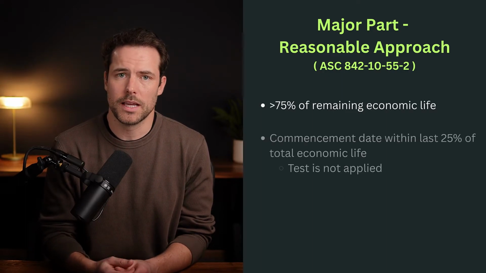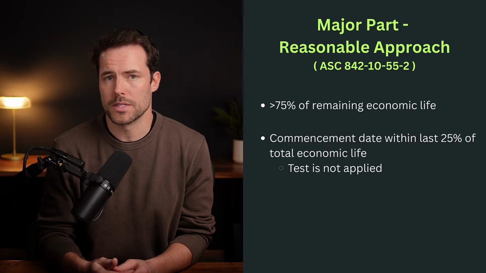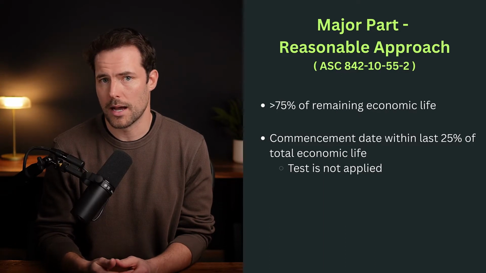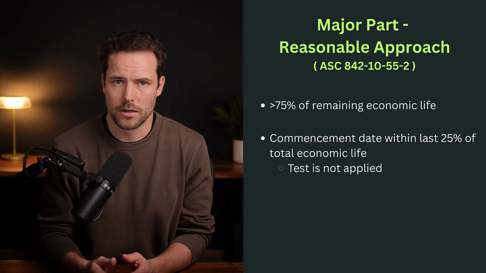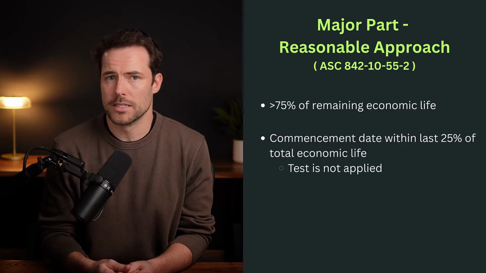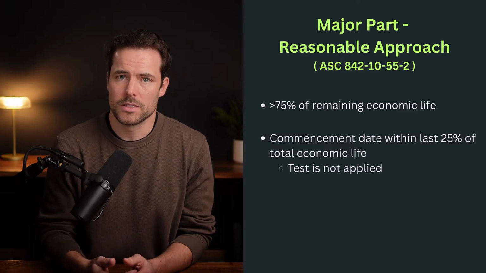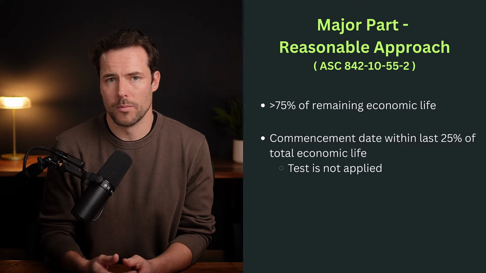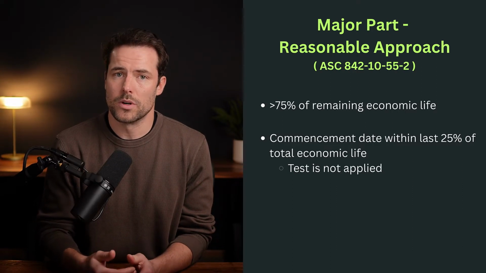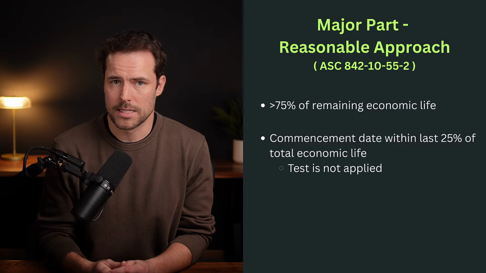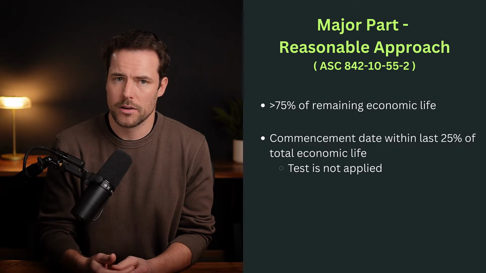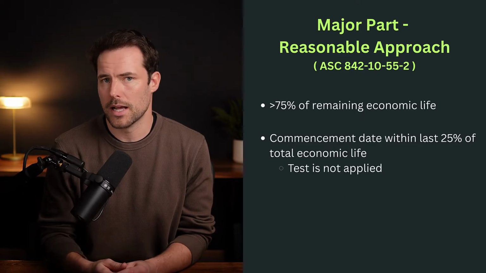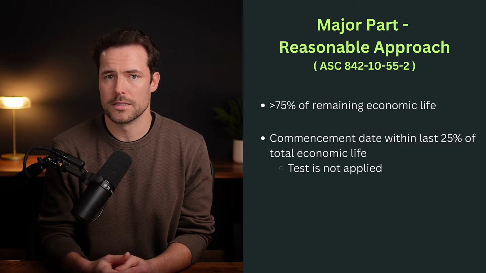And if the commencement date falls within the last 25% of the asset's total economic life, this test doesn't apply at all. So the practical takeaway is this: if the lease term covers at least 75% of the remaining economic life, and we're not already near the end of the asset's overall life, this criterion would be met and the lease would be classified as a finance lease.